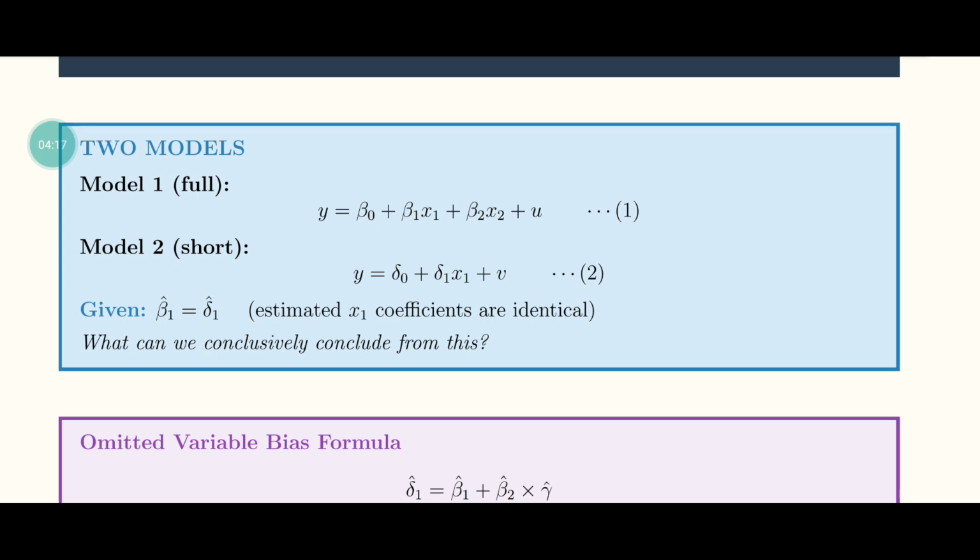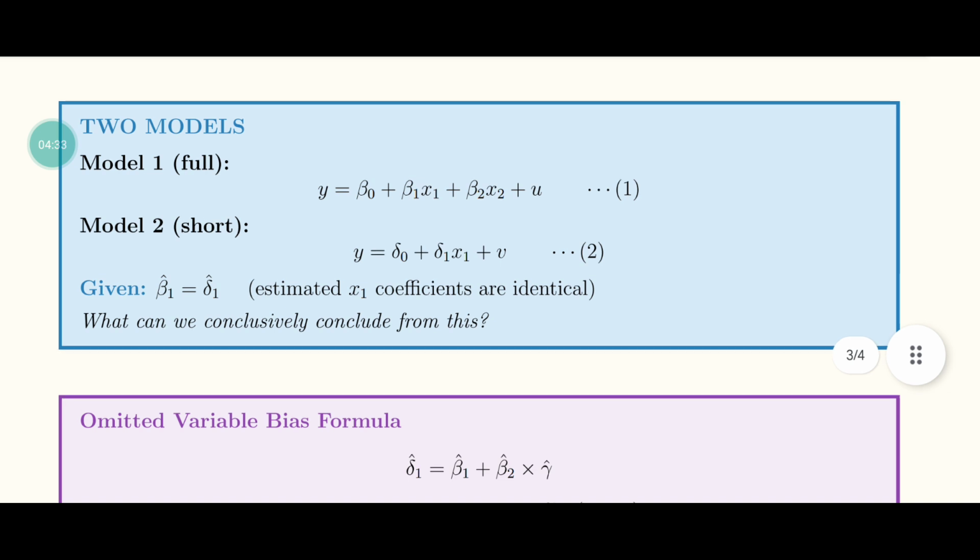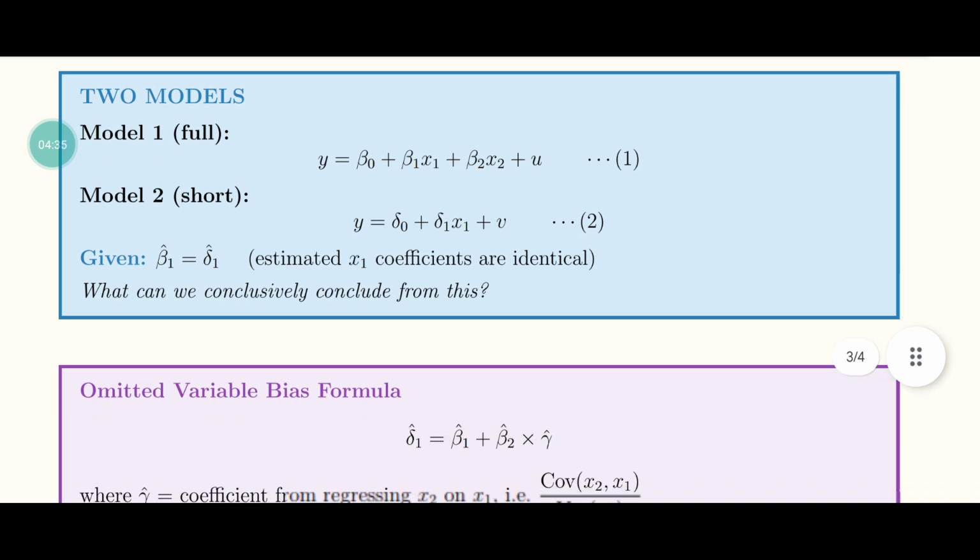So both equations are as follows. Here the coefficients are identical, that is, beta 1 hat is equal to delta 1 hat. What can we conclusively conclude from this? So the omitted variable bias problem is here.